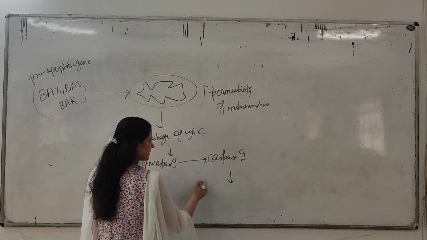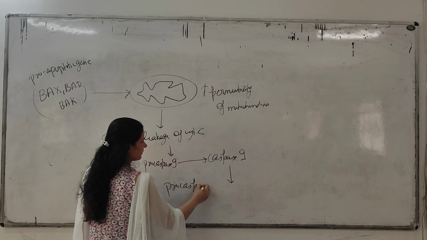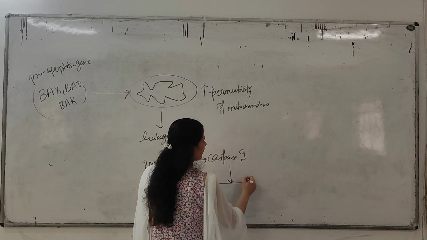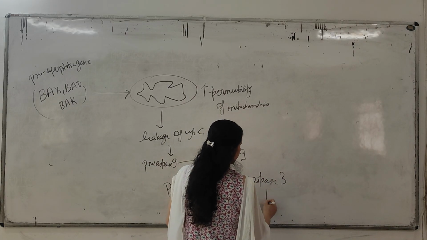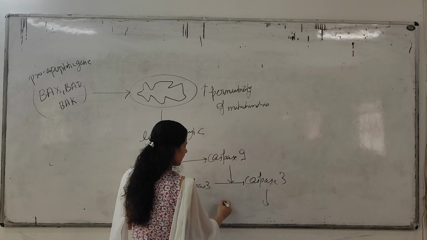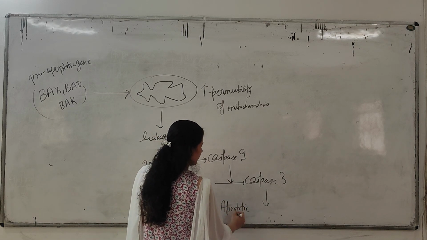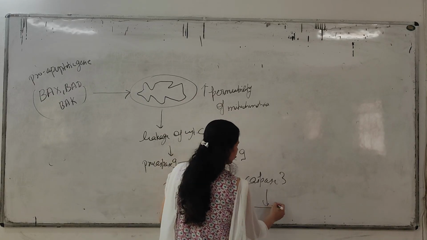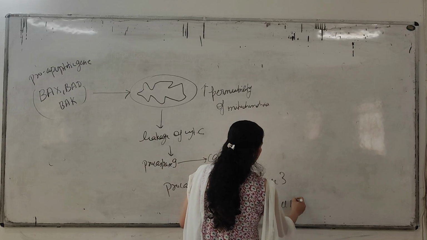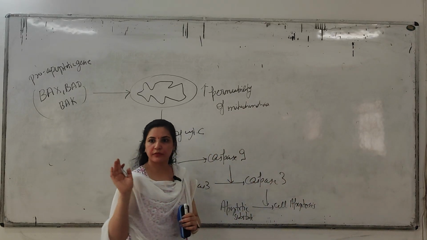Then this caspase 9 will activate the procaspase 3 into activated caspase 3. And this caspase 3, similar to the extrinsic pathway, will act on the apoptotic substrate and convert this into apoptotic bodies, and finally apoptosis will occur.